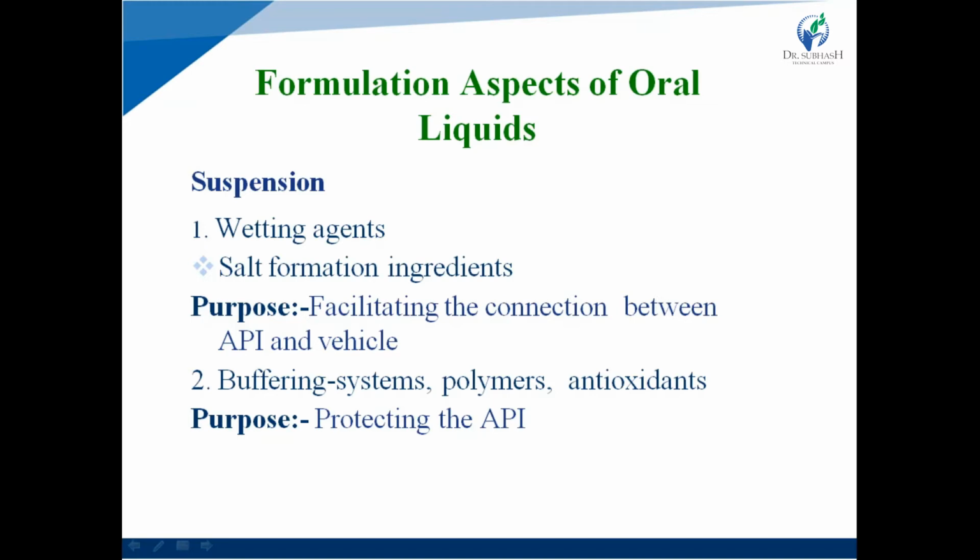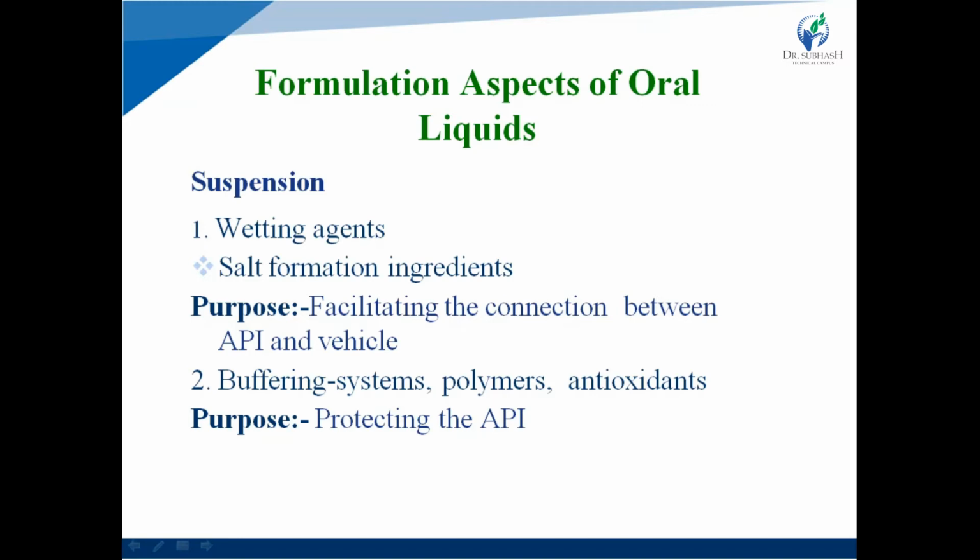Suspension has various agents. First one is the wetting agent, which are salt formation ingredients. The purpose of a wetting agent is to facilitate the connection between the drug and vehicles like water or any solution or any solvent. Next one is the buffering system, polymers and antioxidant. Buffering systems are required for pH maintenance.